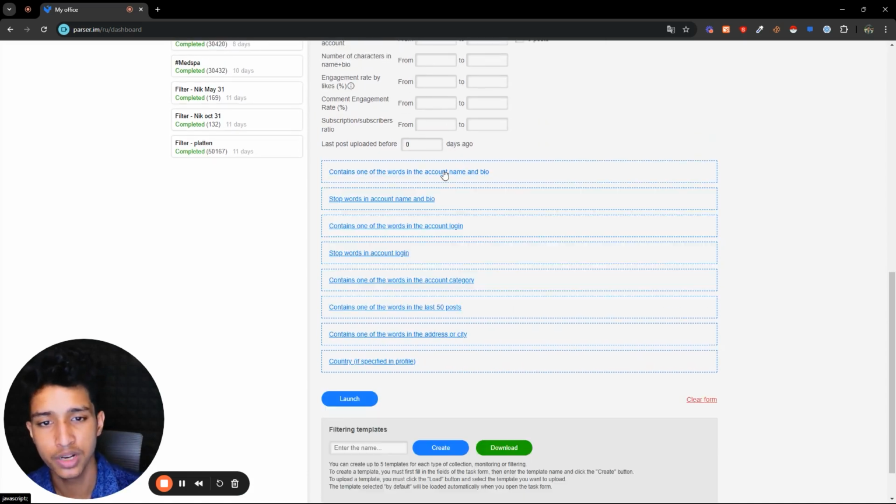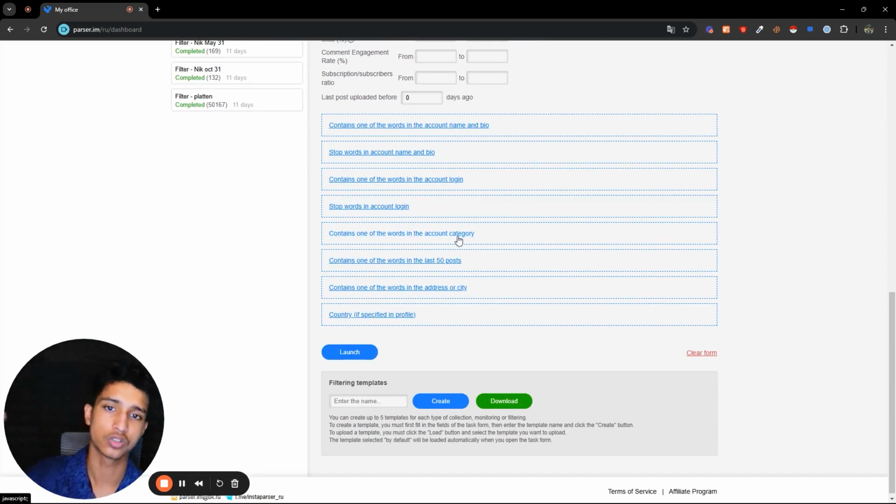But I would not recommend doing this. I would rather just scrape the whole leads in a mass, and then I'll put it to ChatGPT, give it a good prompt, and filter out most of the shit leads, and have a good lead list. You are still gonna have a lot of leads. You're still gonna have around 10, 20, 30,000 leads. So that's a good thing for you.